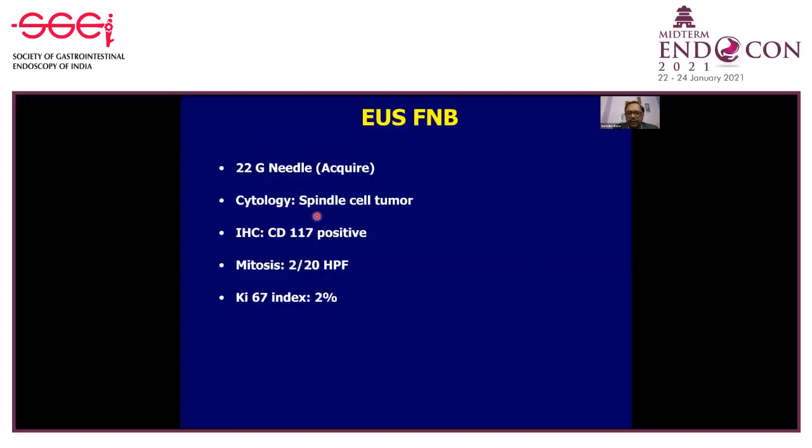The cytology was suggestive of a spindle cell tumor. On IHC, it was CD117 positive, suggestive of GIST. The mitosis were 2 per 20 high power fields. You don't have so much sample that you can calculate 50 high power fields. The Ki-67 index was 2%, again suggesting a low malignant potential.